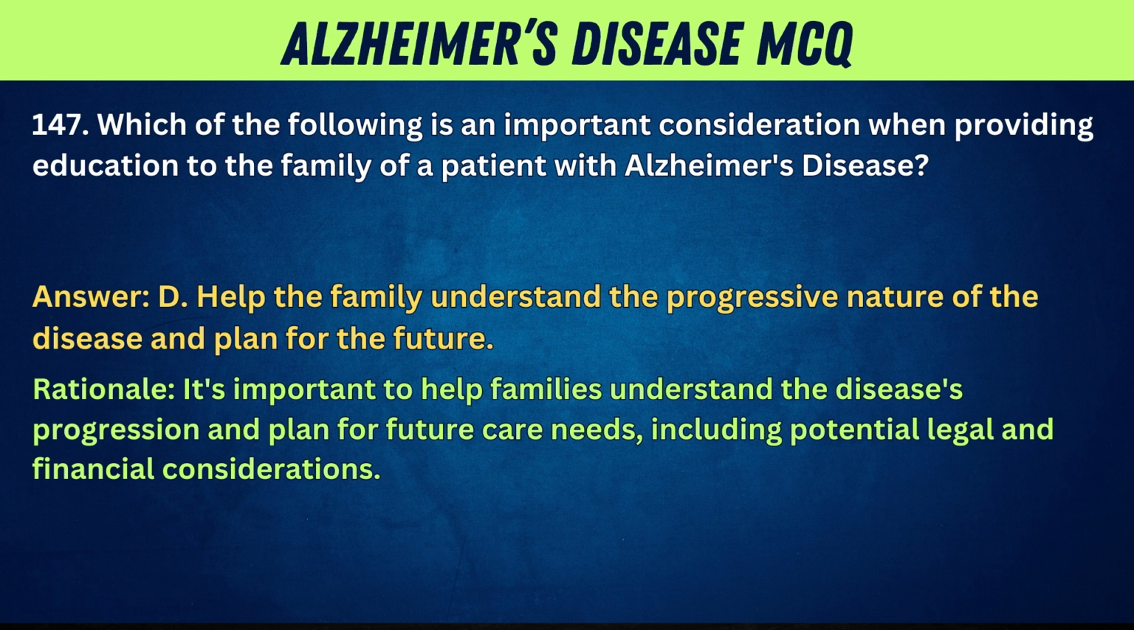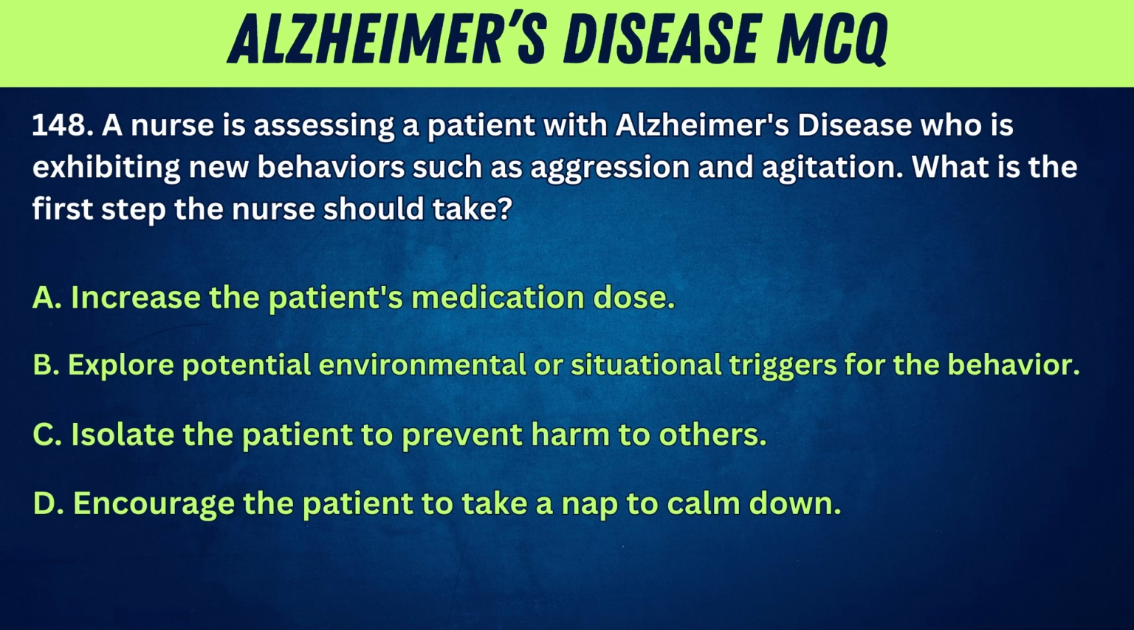Answer: D. Help the family understand the progressive nature of the disease and plan for the future. Rationale: it's important to help families understand the disease's progression and plan for future care needs, including potential legal and financial considerations.